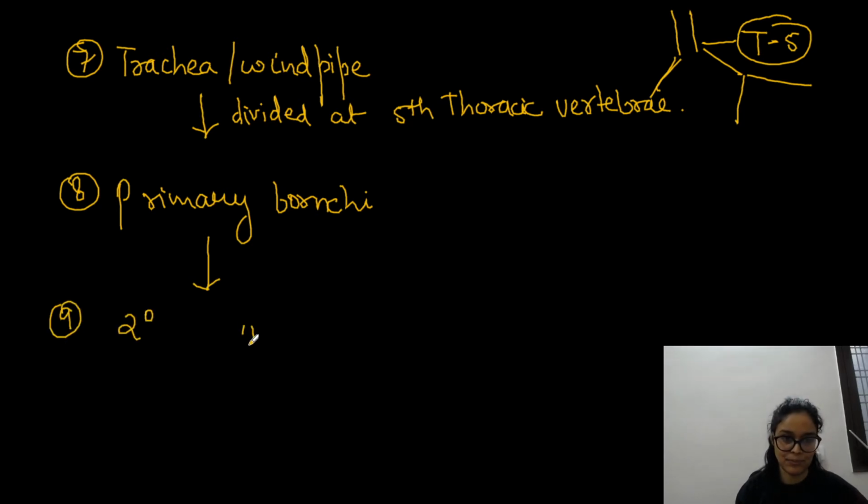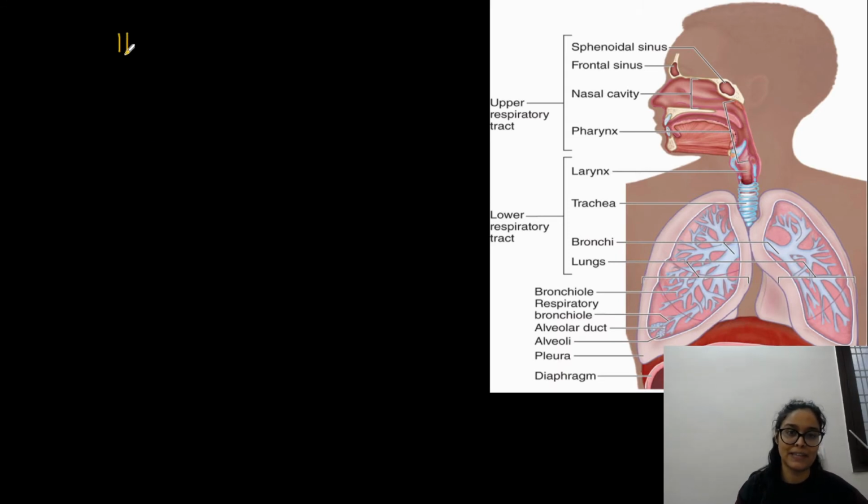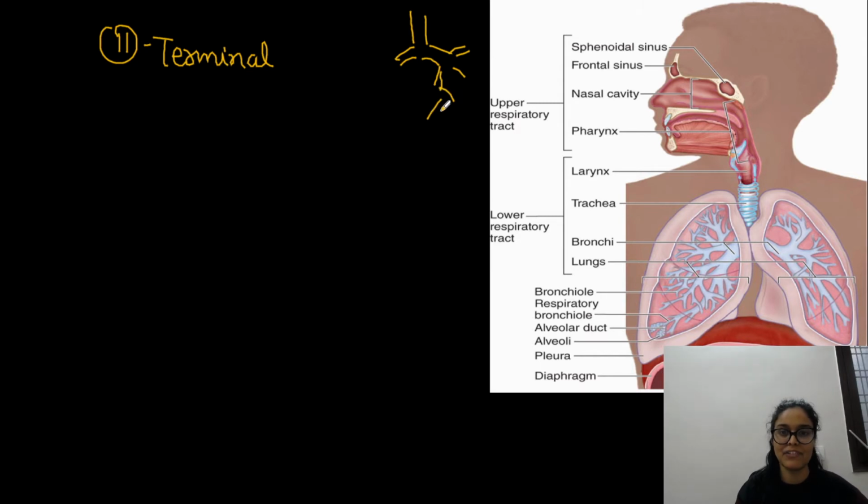Ninth is secondary bronchi, which further divide into tertiary bronchi, right? And tertiary bronchi would basically open into the terminal bronchioles. So obviously this is the trachea, primary bronchi, secondary bronchi. They have further branches, tertiary further divided into terminal, further divided into the respiratory bronchioles, and finally they would open into the respiratory alveolar sac, alveolar duct,